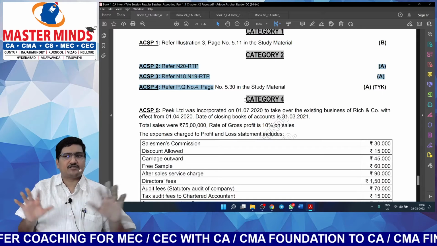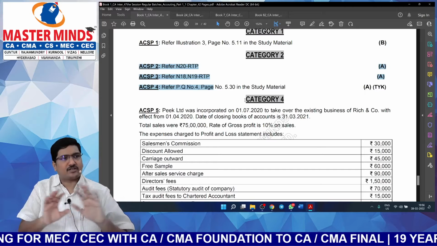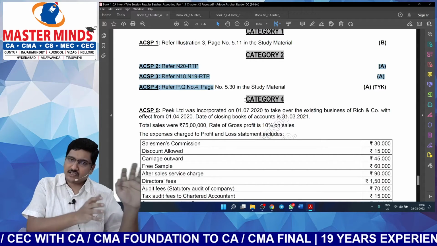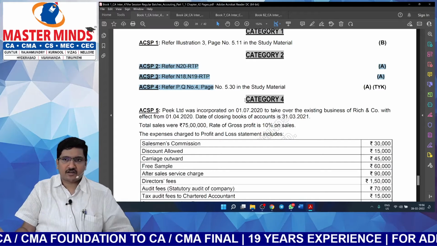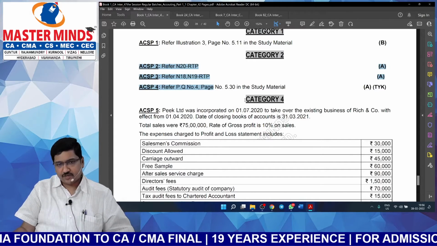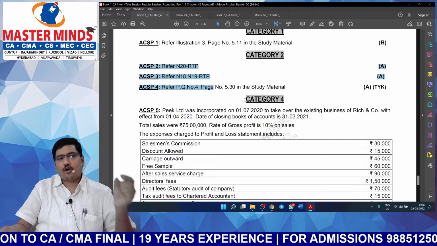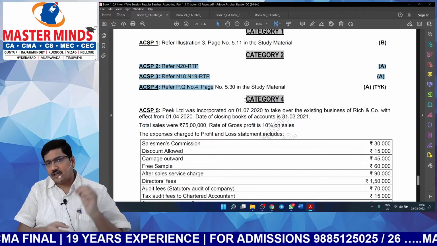You simply leave it as choice. There will be certain problems that, even if you prepare, it's a waste of time, because if it is given in the public exam, it will eat away more than 1 hour for you to solve it, which is a waste of time. So we have to leave such problems as choice. All such problems will be included under the heading ACSP category 3.